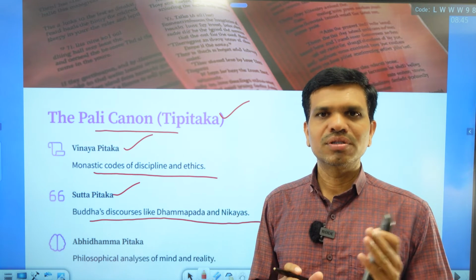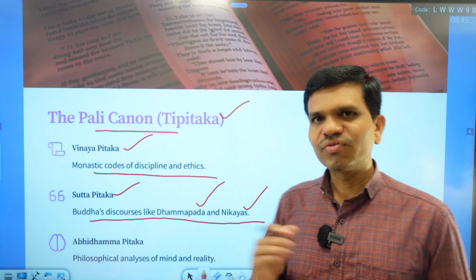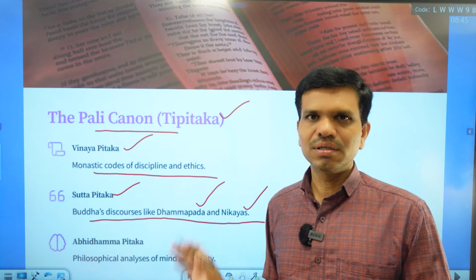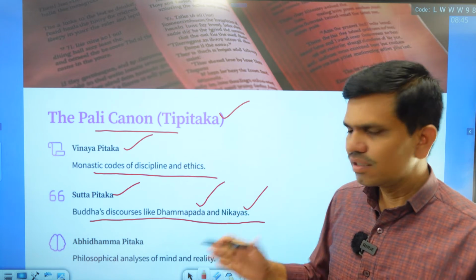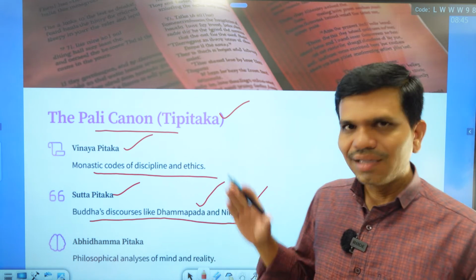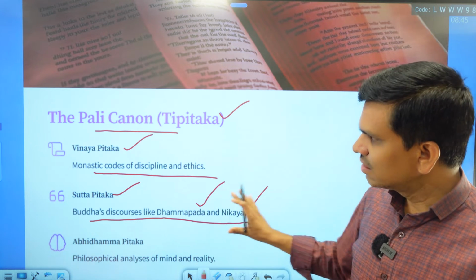If you want to study more, you can read the Dhammapada and Nikayas, which you find in other languages also. Major literature has been translated into various languages, including Hindi, Marathi, and others. So we can read this Sutta Pitaka.